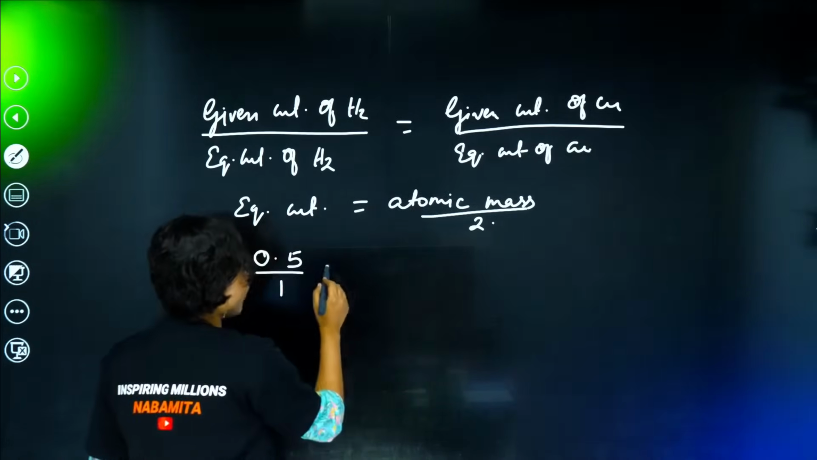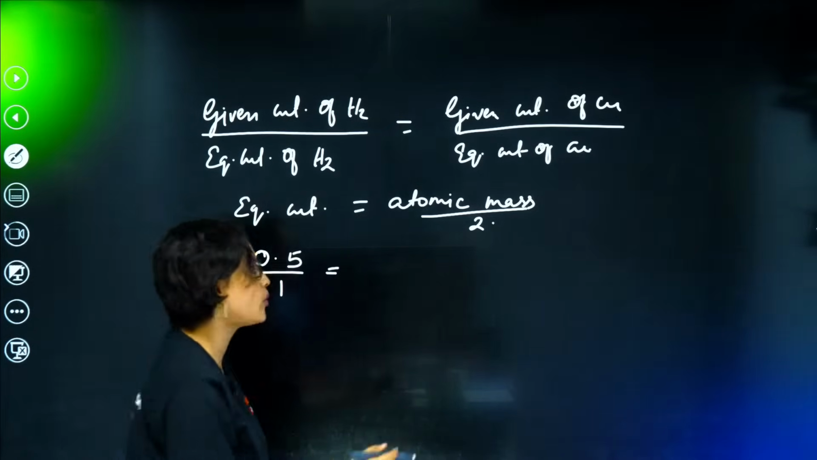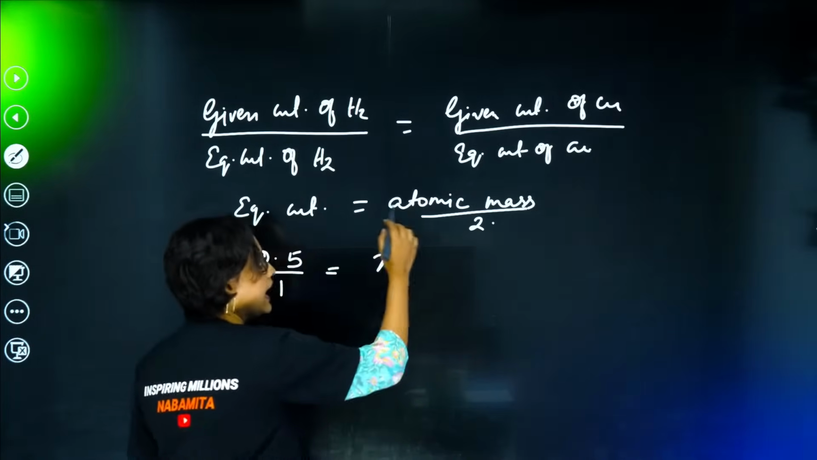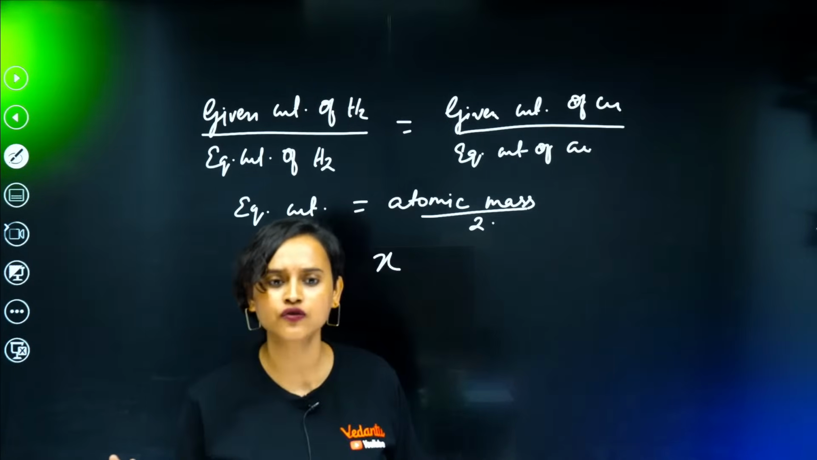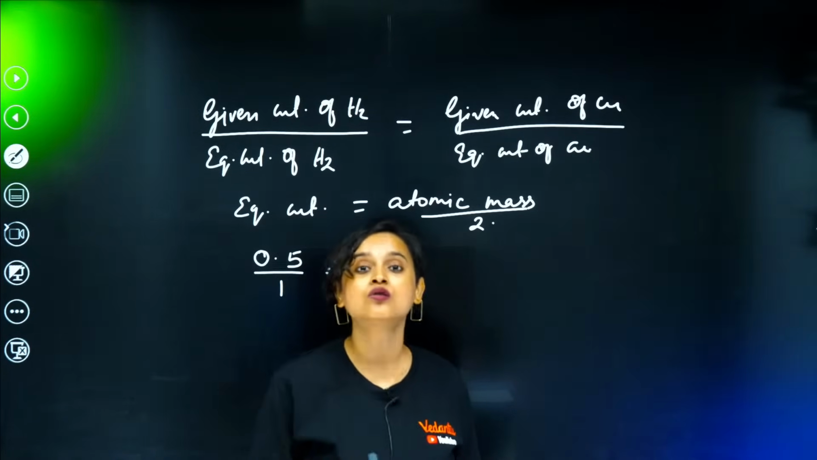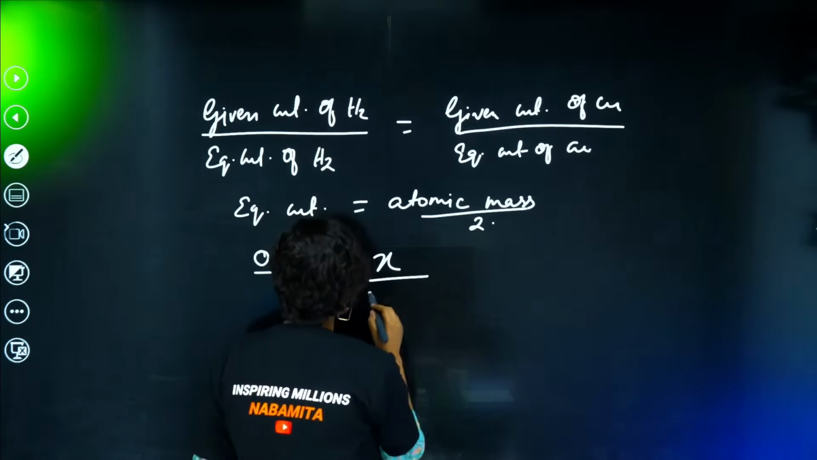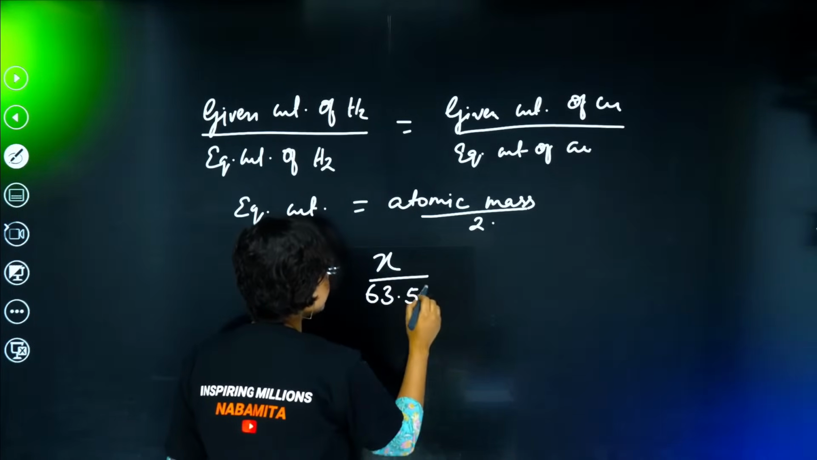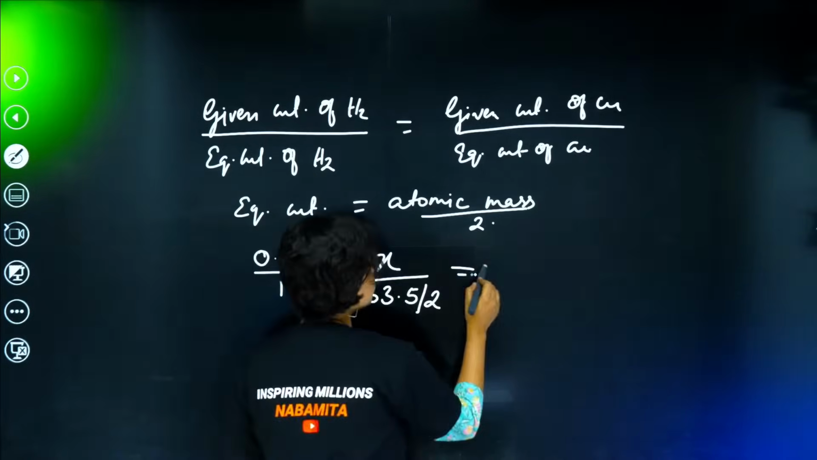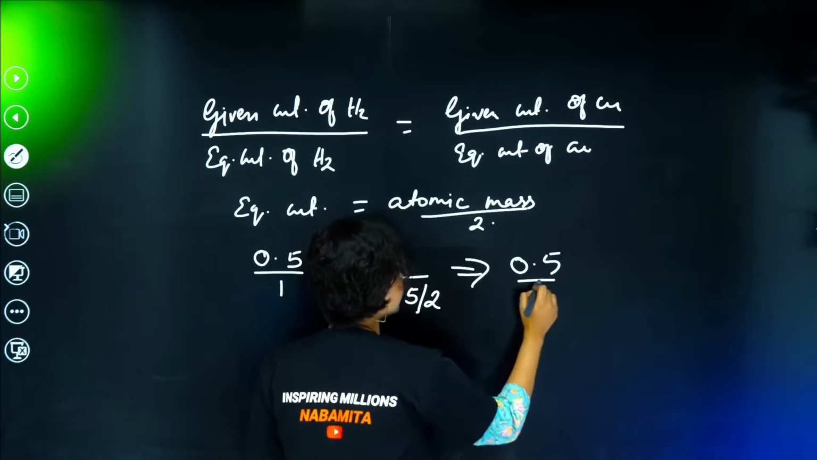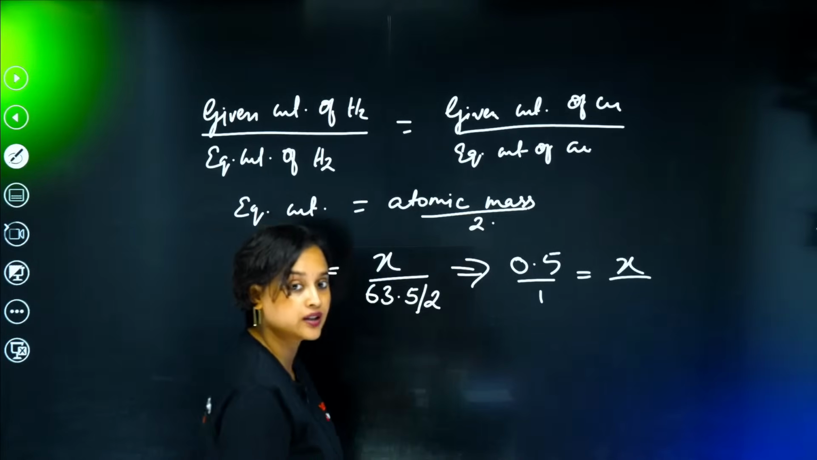Now, given weight of copper, that's exactly what we have to find out, right? We do not know the given weight of copper, so let's write that as X. And for the equivalent weight of copper, what is the atomic mass of copper? As per the periodic table, it's about 63.5, isn't it? So let's write it here, 63.5 divided by 2, okay? That means this equation will be 0.5 divided by 1 is equal to x divided by 63.5 divided by 2, right?